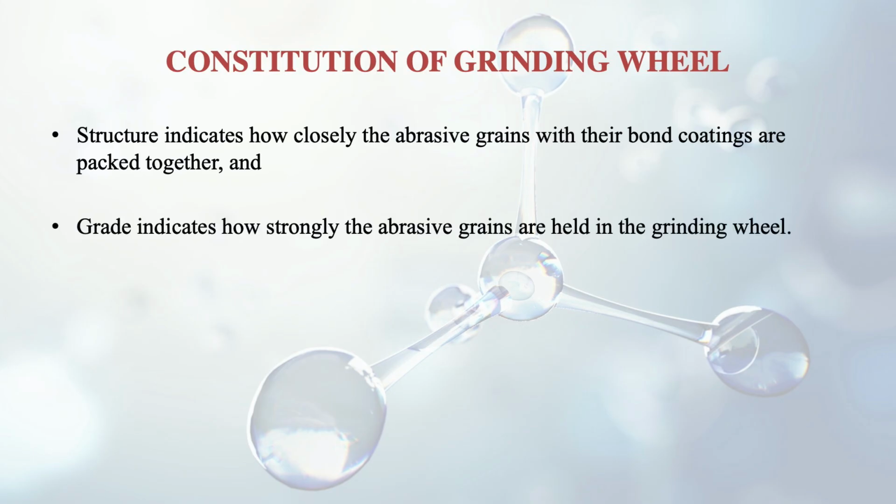Then there is grade also. It indicates how strongly the abrasive grains are held in the grinding wheel. The bonding material ordinarily does not occupy all of the space between the grains because it merely coats the grains. So there are gaps between the bonding material and the grains.